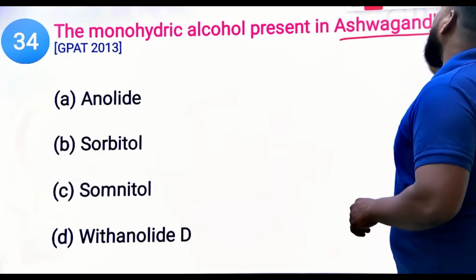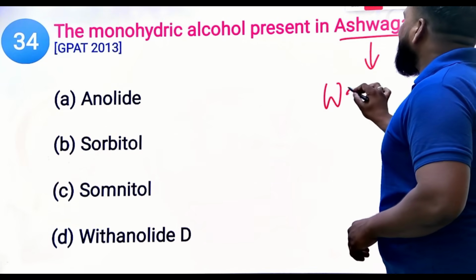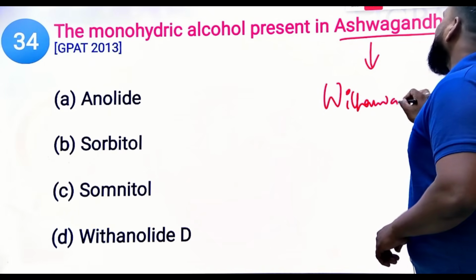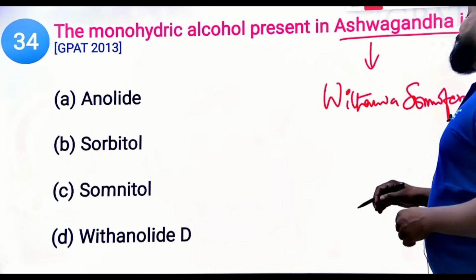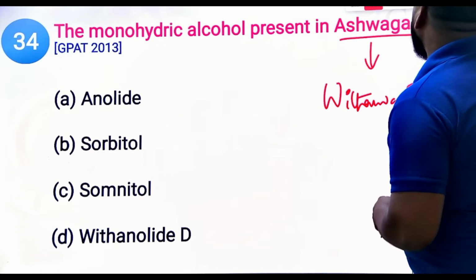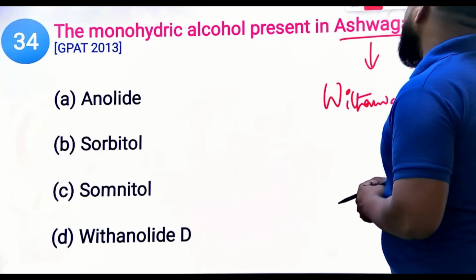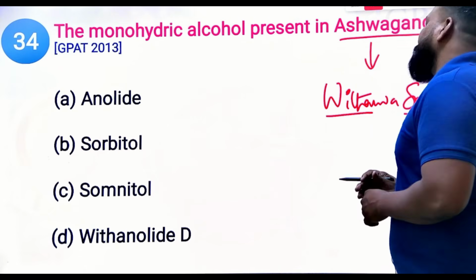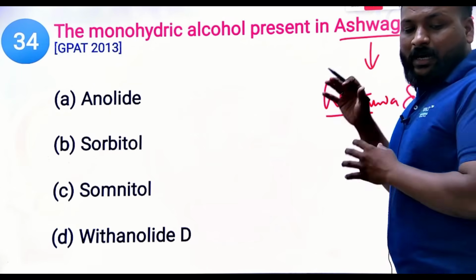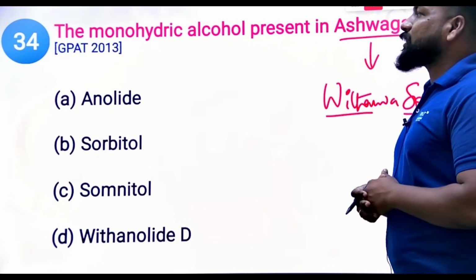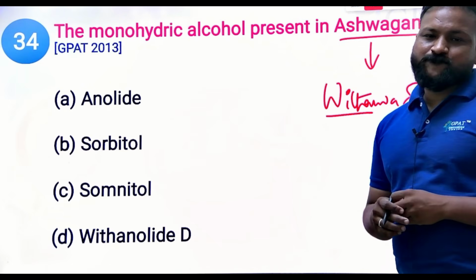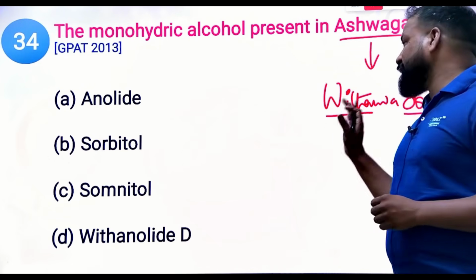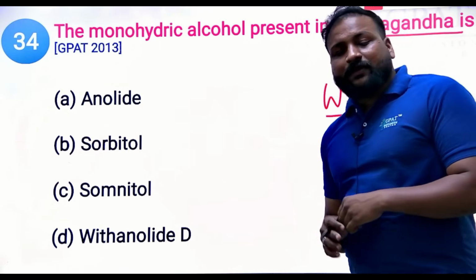Next, the monohydric alcohol present in ashwagandha. Okay, ashwagandha is obtained from Withania somnifera, which belongs to the family Solanaceae. Now, which is the monohydric alcohol present in it?